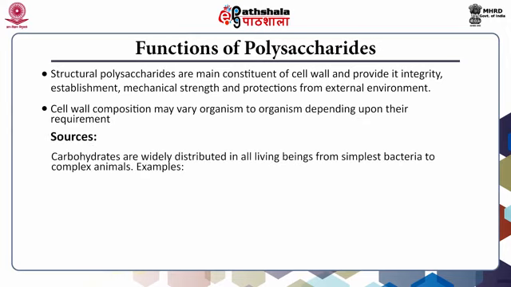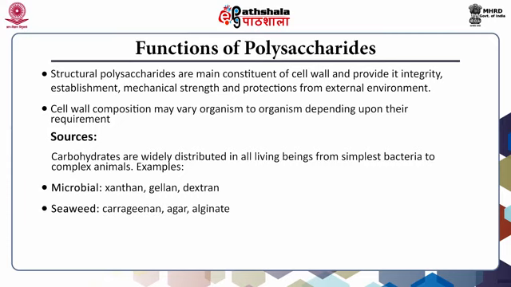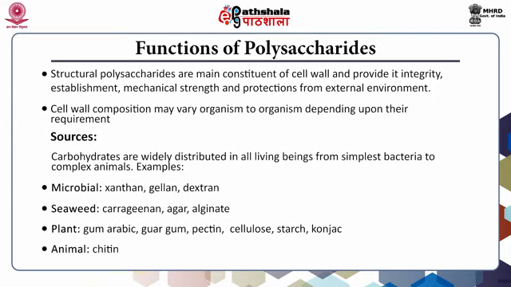Sources. Carbohydrates are widely distributed across all living beings, from the simplest bacteria to the complex animals. For example, microbial examples include xanthan, gellan and dextran. In seaweed, carrageenan, agar and alginate can be found. Gum arabic, guar gum, pectin, cellulose, starch and konjac can be found in plants, while chitin can be derived from animals.